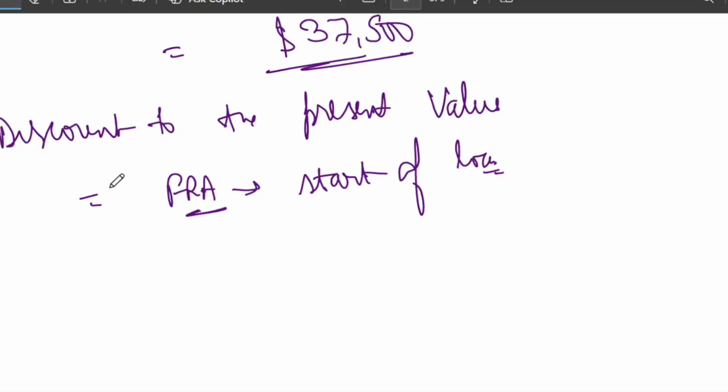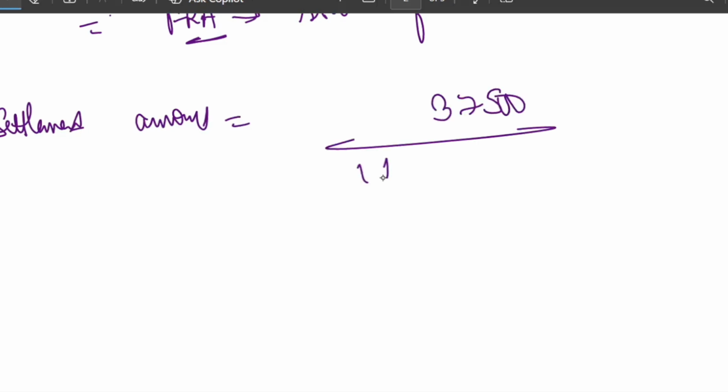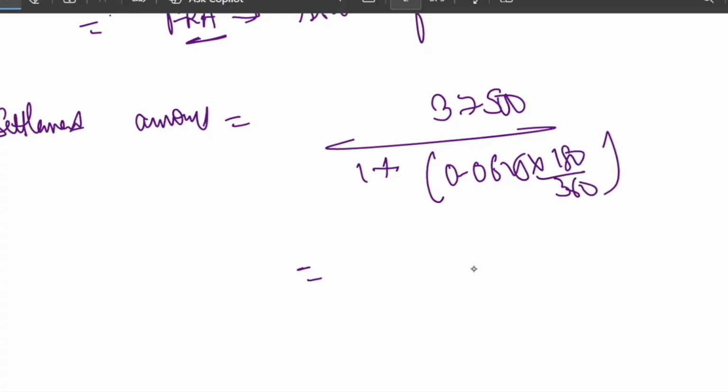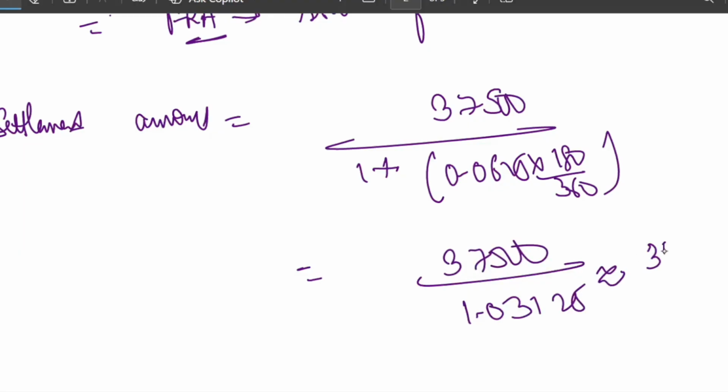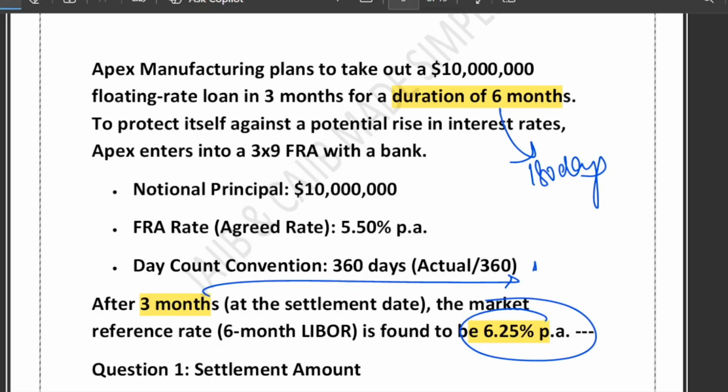What is the formula to compute the settlement amount? Let me write it down. Settlement amount is equal to 37,500 divided by 1 plus 0.0625 multiplied by 180 upon 360. That will give you 37,500 upon 1.03125, which is near about 36364. So this is the amount that Apex will receive, 36364.